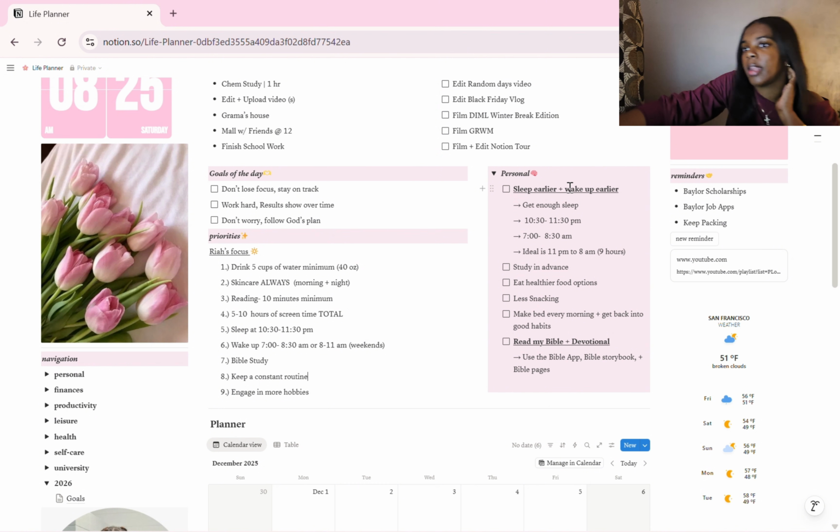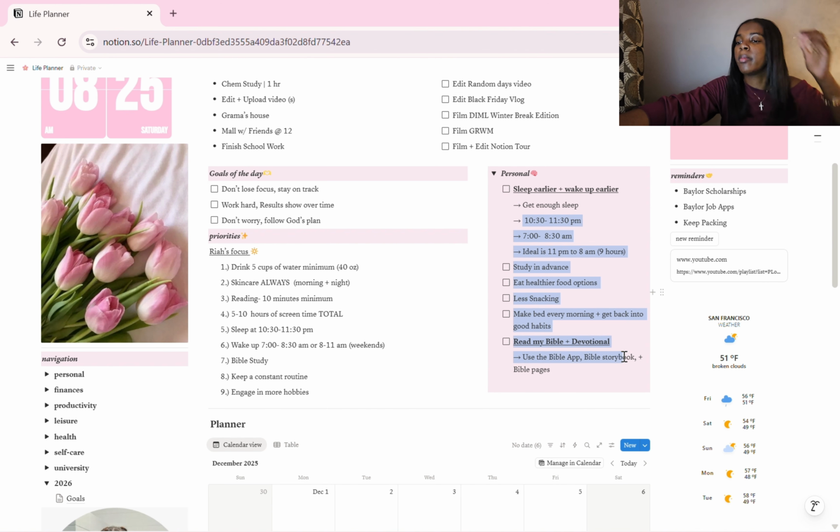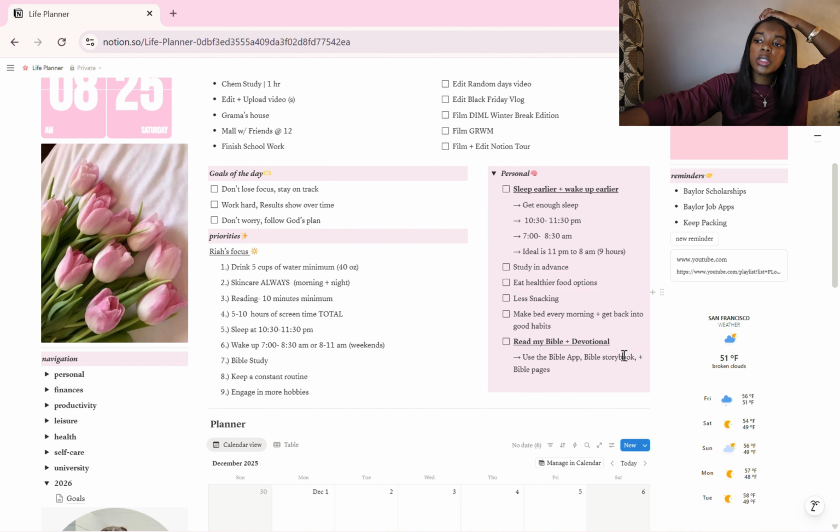Okay, and then I have my personal other goals over here, which is sleep early. Going a little bit more in detail for a few specific things, like sleep earlier, wake up early, get enough sleep. There's essentially when I want to go to sleep, when I want to wake up, and then my ideal wake up and sleep time. Study in advance, eat healthier food options, less snacking. That's a really big thing. Make my bed every morning and get back into my good habits, and you guys will see what those are in a little bit. Then I want to make sure I read my Bible and devotional at least almost every day. It's kind of hard to keep up with that, but I'm trying.